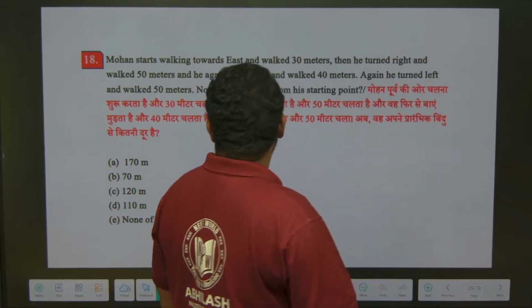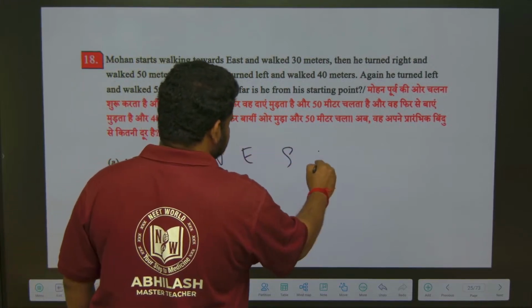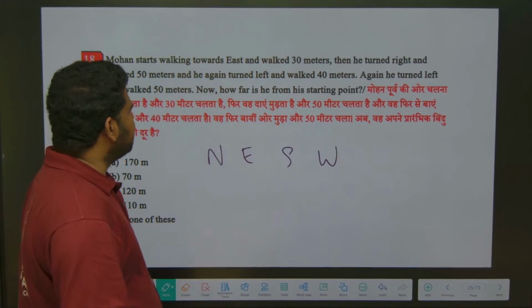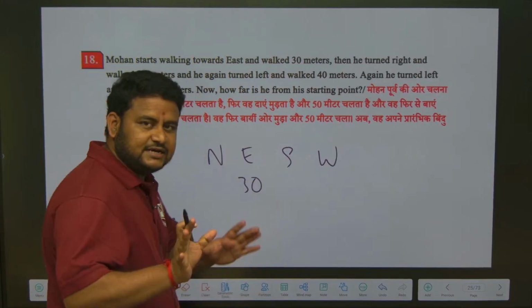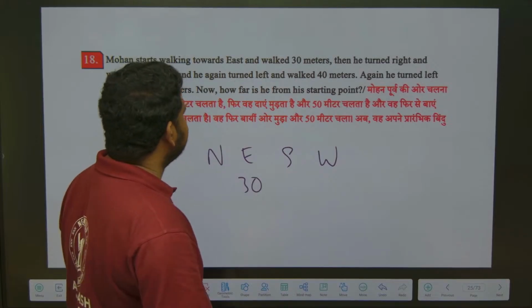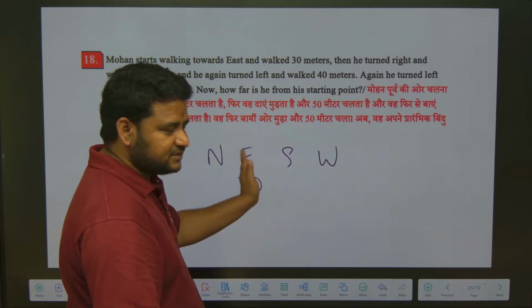Look at this question. Mohan starts walking towards east, that is northeast, southwest. Okay, Mohan starts walking towards east and walks 30 meters. Under east I should write what? 30 meters. Now then he turned right and walked 50 meters. Then he turned right, means from east to right means it is south.